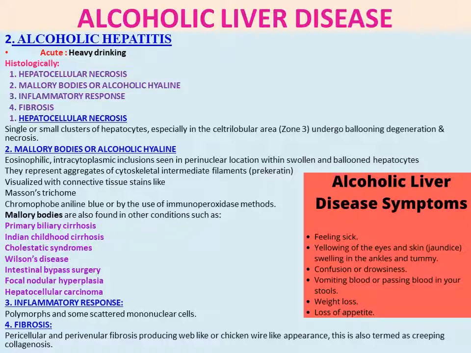Alcoholic liver disease symptoms: you can see feeling sick, yellowing of the eyes and skin like jaundice, swelling in the ankles and tummy, confusion or drowsiness, vomiting blood or passing blood in your stools, weight loss, and loss of appetite.